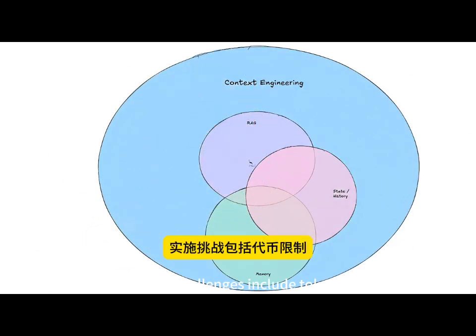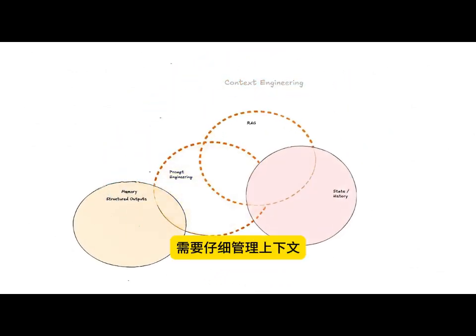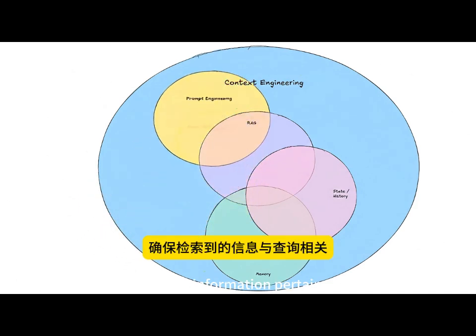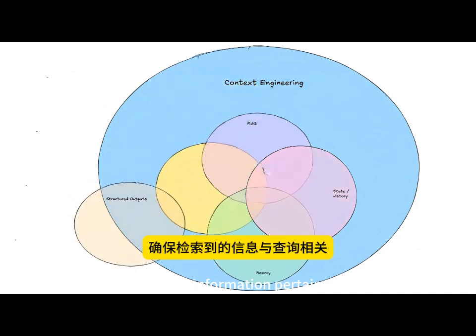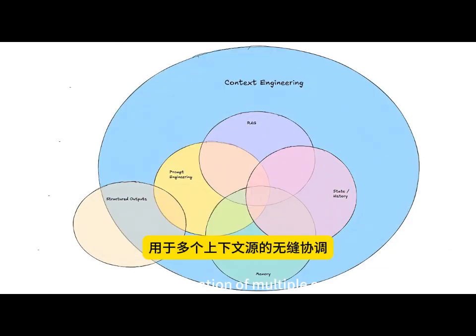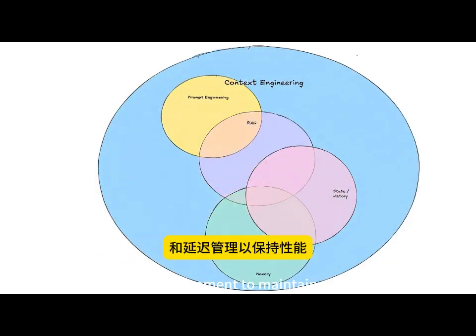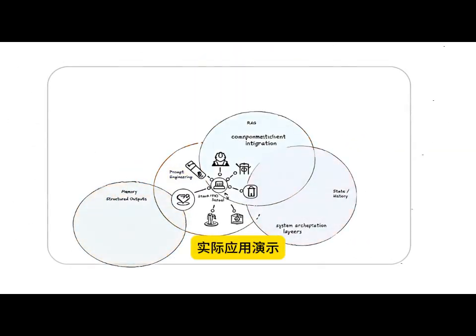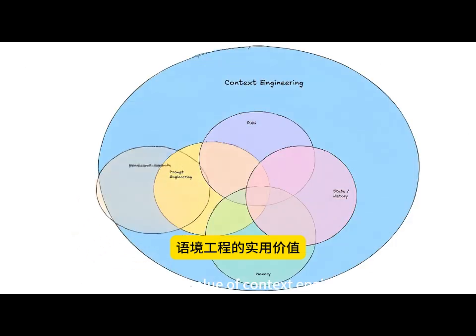Implementation challenges include token limitations requiring careful management of context within model constraints, relevance optimization to ensure retrieved information pertains to the query, component integration for seamless coordination of multiple context sources, and latency management to maintain performance with complex context. Real-world applications demonstrate the practical value of context engineering.